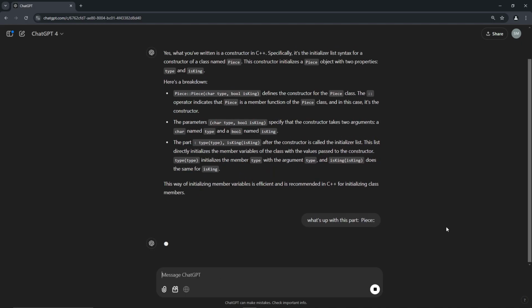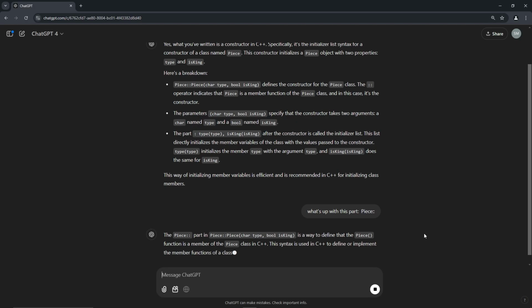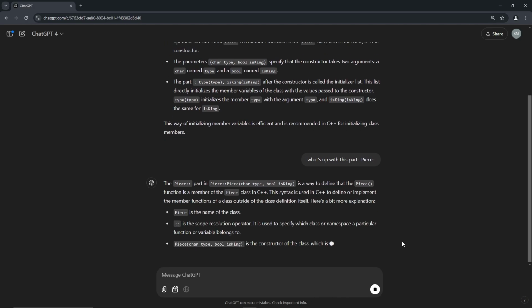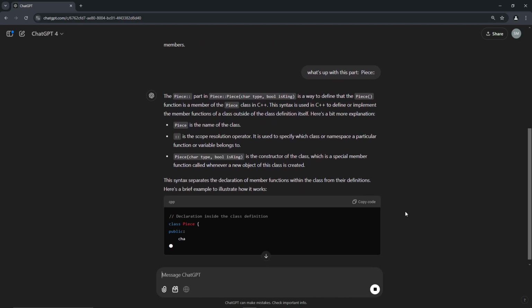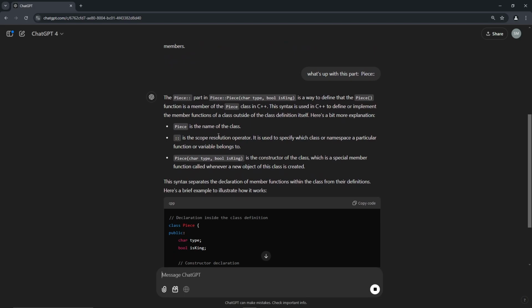There's a way to define piece. All right, piece is the name of the class, of course. And then this part is the scope resolution operator. It is used to specify which class or namespace a particular function or variable belongs to. Scope resolution operator.